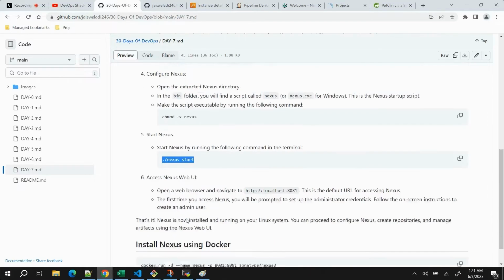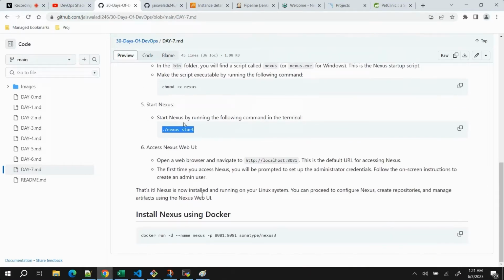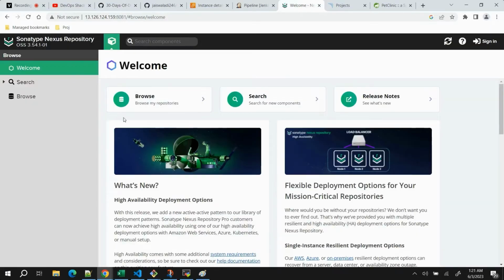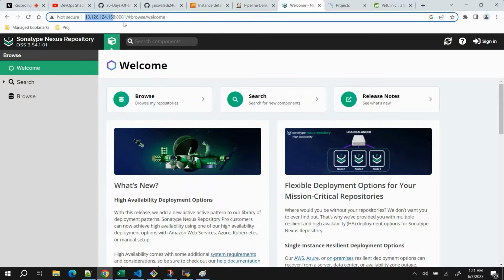Once you run this command, your Nexus will be started, and it will take 5 to 10 minutes. Once it is done, whichever IP address you are running on, you can copy it here in place of localhost and add the port. By default Nexus is deployed on port 8081, and this is what Nexus looks like. If you see here, this is the IP address of my VM.